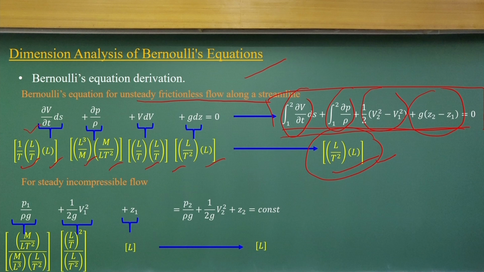If you go for a simple model, it is not that complex, but it has integrations and so on. When you talk about a steady incompressible flow, you know the standard Bernoulli's equation in different forms, and when you substitute, you will get the length dimension. So, we always use the dimensions to check the correctness of the equations, and if not, we look at where the mistake is.